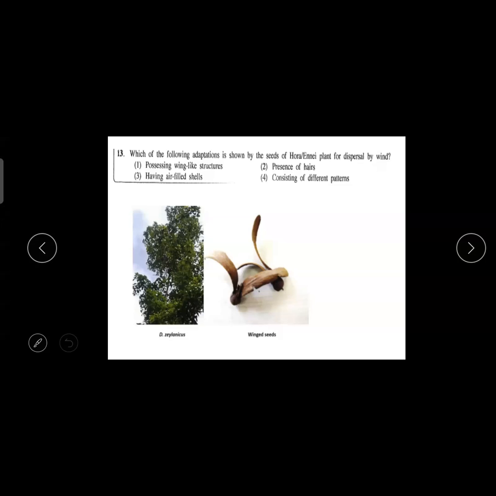So for this you have to learn the examples which they have given. Whenever it comes with water related ones, you can go for water plants, hydrilla, vallisneria, those examples. Then for animal related dispersal, there are many methods. Large colorful flowers. There are some seeds which look like insects.